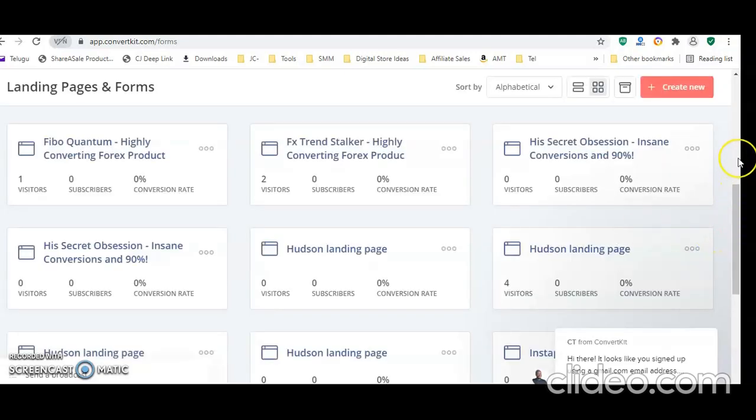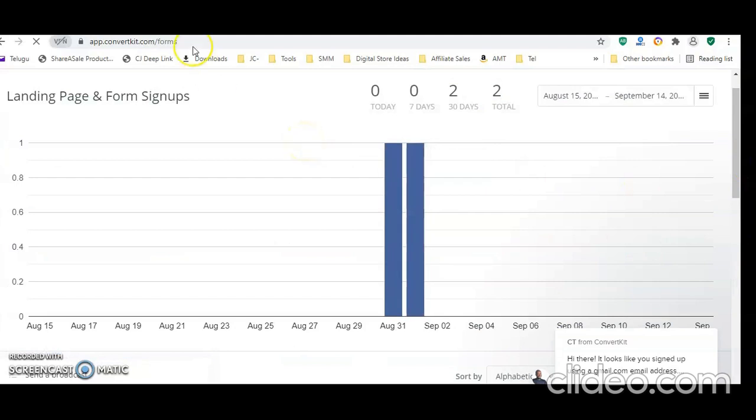We can use a number of free landing page builders. We don't need to purchase any plan. These are free landing page builders like Uber, Kit, or Get Response, or any other. I'm going to create a landing page here for that particular product. I just need to register with my email ID, and then click on create new. Here you get a new page with options to create a landing page.